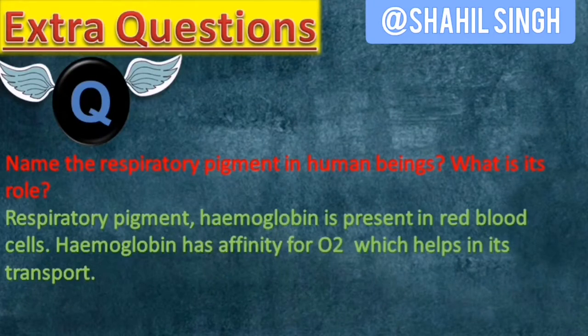Name the respiratory pigment in human beings. What is its role? So the respiratory pigment in human beings is hemoglobin. It is a red colored pigment which is due to iron, and it is the carrier of oxygen. It carries oxygen throughout the body.